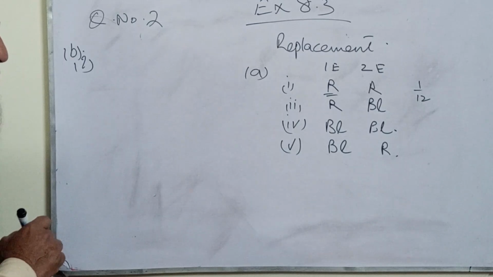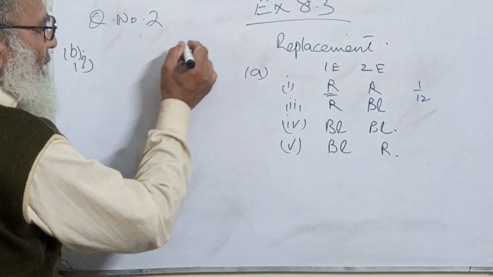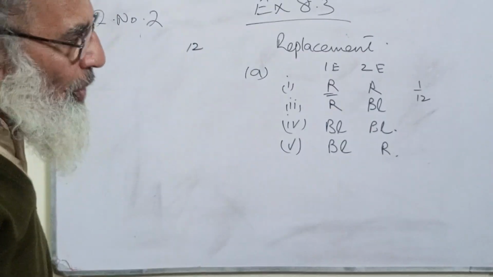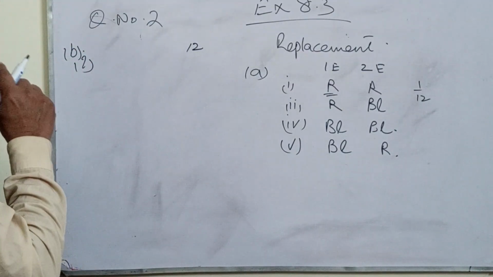Okay. Now how many balls are there? There are 12 balls. So the first ball is blue. That means,